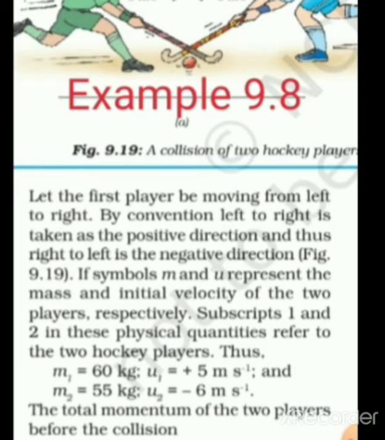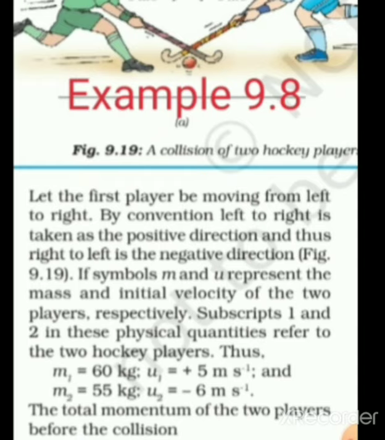We can see the figure 9.19. If symbols m and u represent the mass and the initial velocity of the two players respectively, subscripts 1 and 2, in this case physical quantities referred to the two hockey players. Thus m1 is equal to 60 kg, u1 is equal to 5 meter per second, and m2 is equal to 55 kg, and u2, see the sign is minus 6 meter per second.